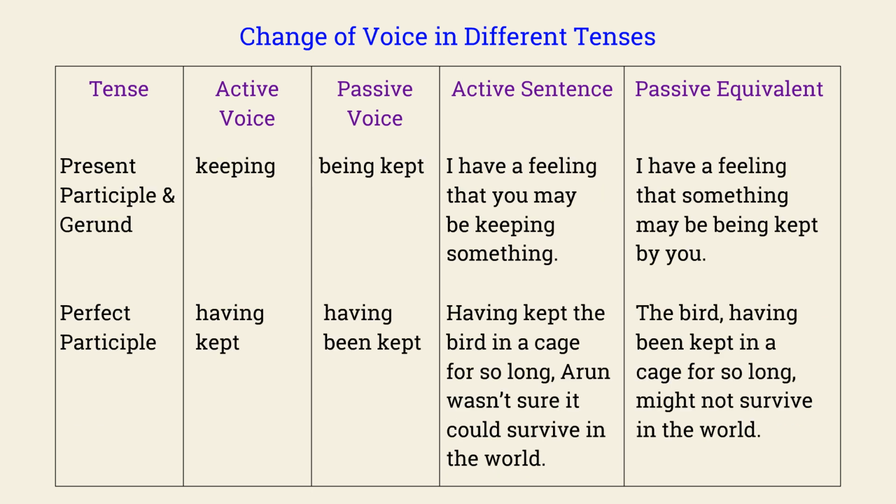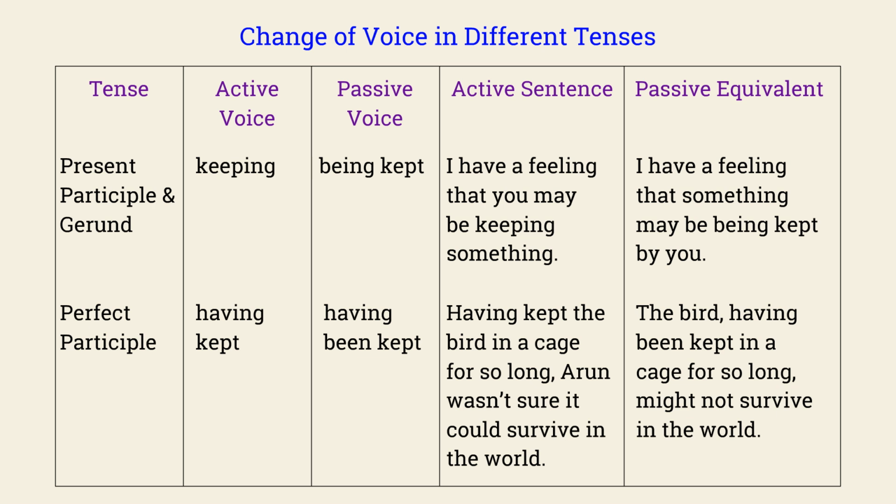Present participle and gerund: keeping, being kept. I have a feeling that you may be keeping something. I have a feeling that something may be being kept by you. Perfect participle: having kept, having been kept. Arun wasn't sure the bird could survive in the world. The bird, having been kept in a cage for so long, might not survive in the world.